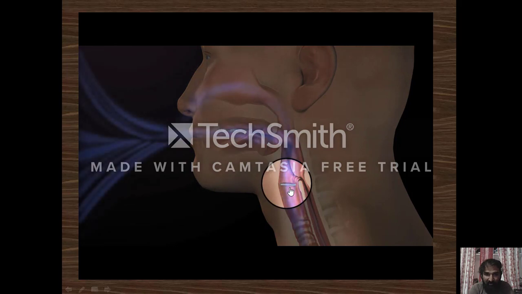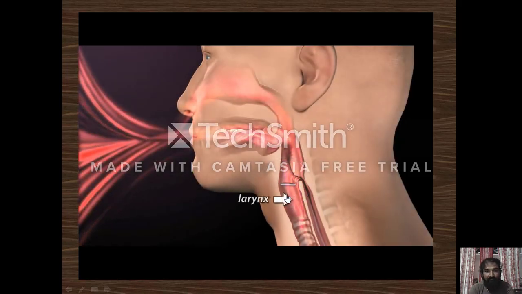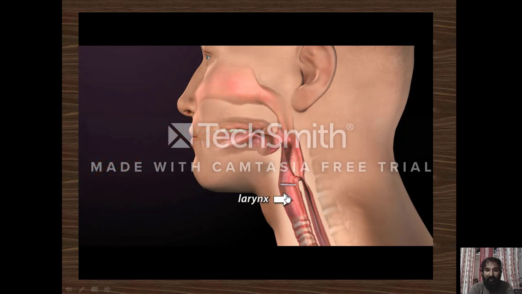This area is called the larynx, which is helpful especially for the entry of air into the trachea. Now you see a special type of structure present near the pharynx region, which is called the epiglottis. This epiglottis is a wall-like structure.